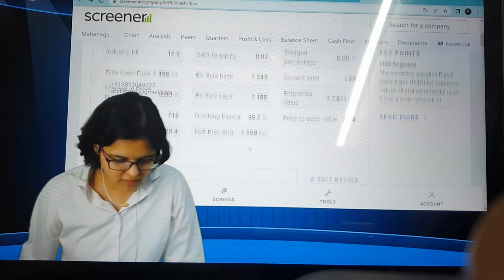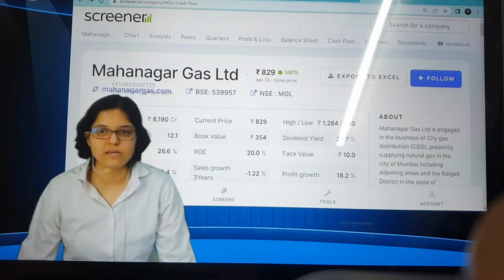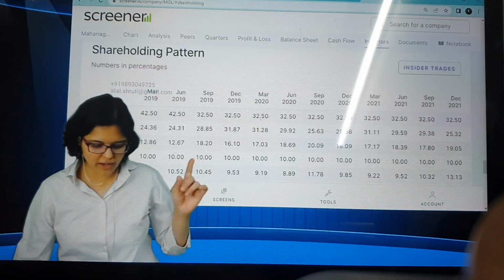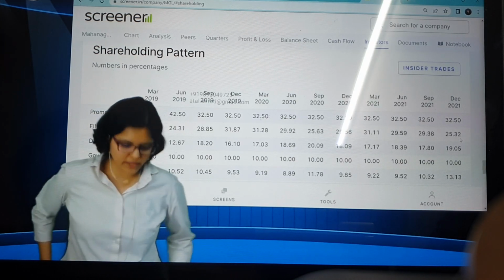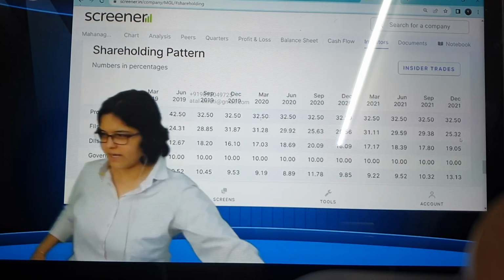FII holding: you said it should be greater than 10%, and here what do you do? Investors tab. You can manually scroll down. How much is it? 25.32% latest. Is it greater than 10? Yes, but wait. Try to see the trend. FII data.